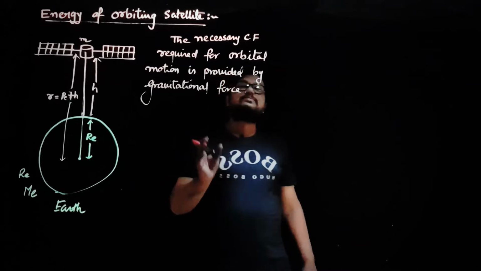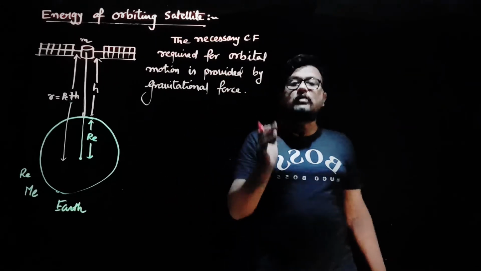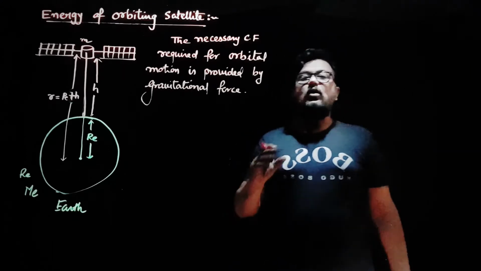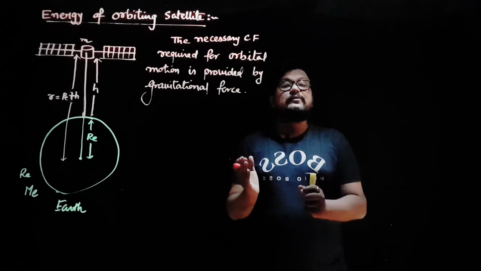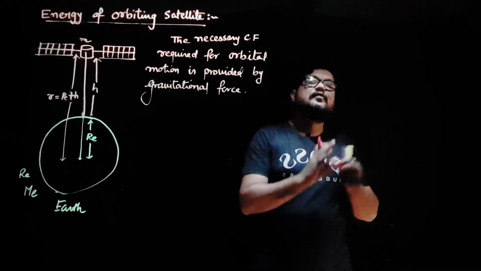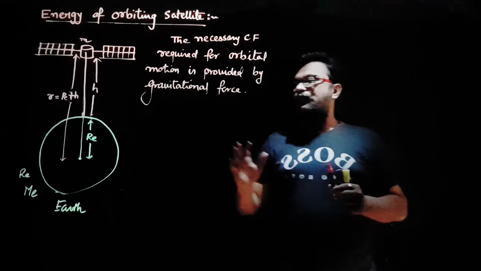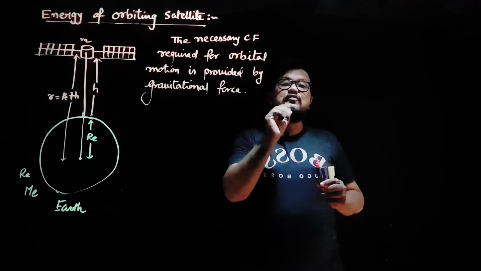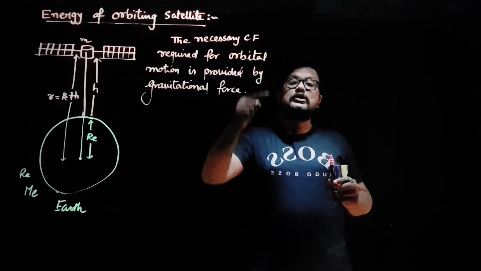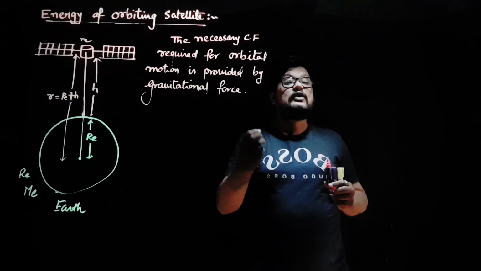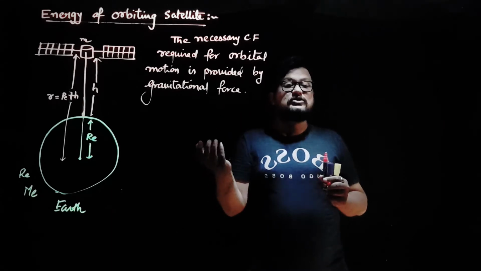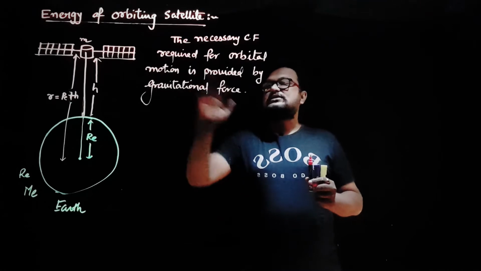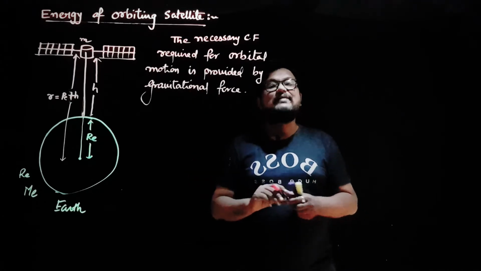Whenever an object is performing a circular or orbital motion, some force will always be required, which we call centripetal force. This centripetal force will be different in different cases. When a satellite is revolving around Earth, it is gravitational force. In the same way, when an electron is revolving around a nucleus, electrostatic force of attraction is responsible between proton and the electron. So in this case, the necessary centripetal force is provided by gravitational force.